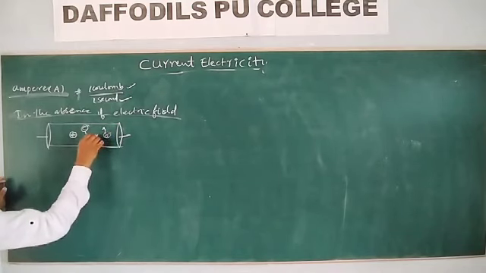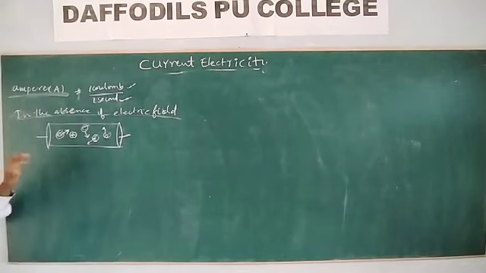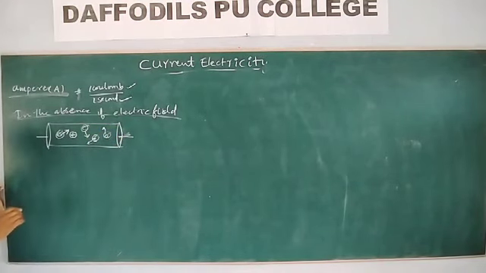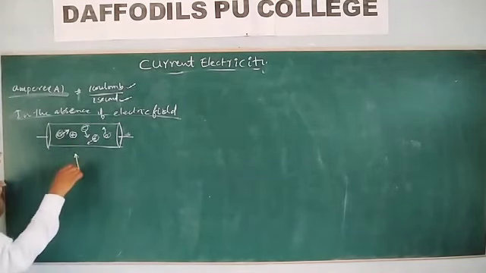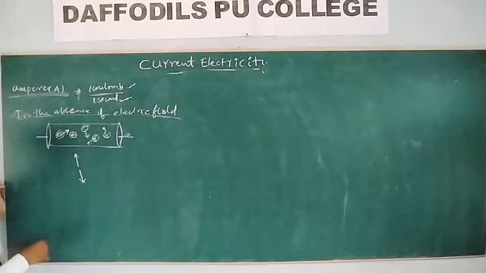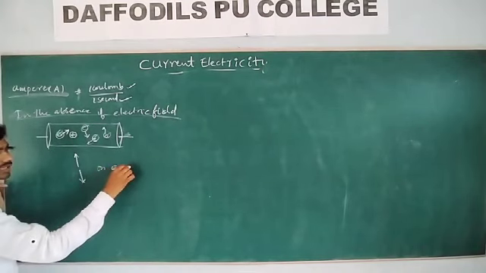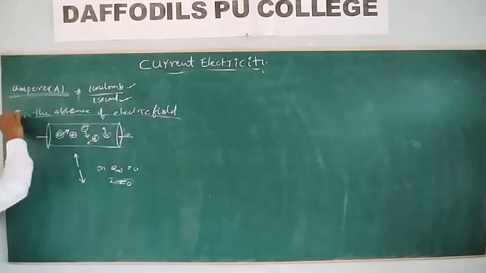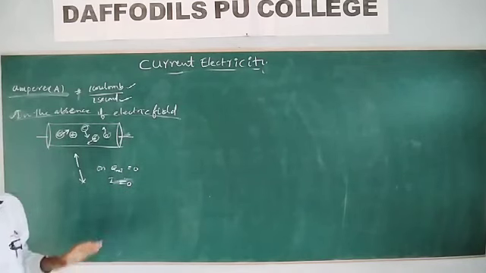Then the resulting electric current will be zero, because the number of electrons moving in one direction is equal to the number moving in the other direction. On average, the net charge across this is zero. Net charge zero means the electric current is zero. So in the absence of an electric field there is no current, even though we have a number of electrons.